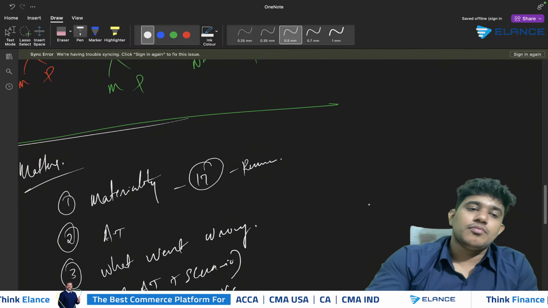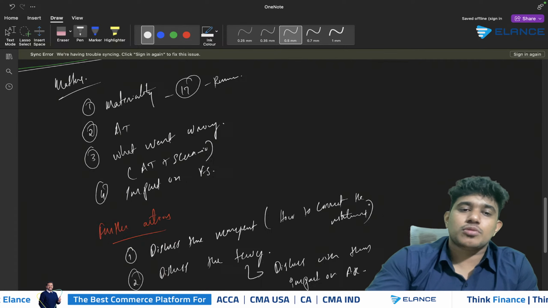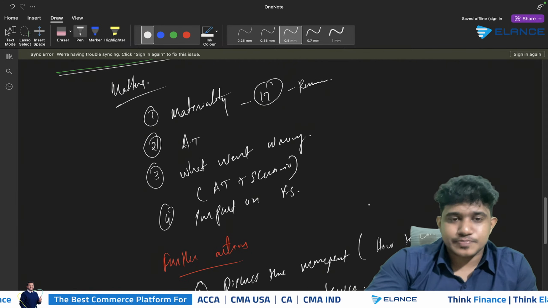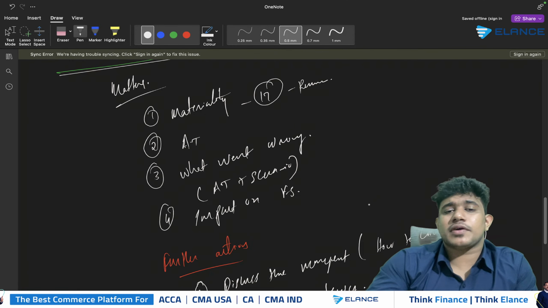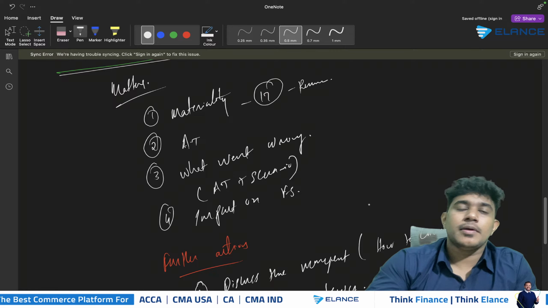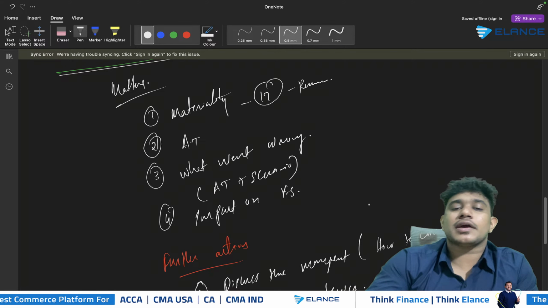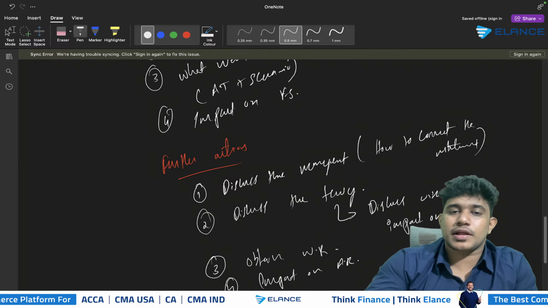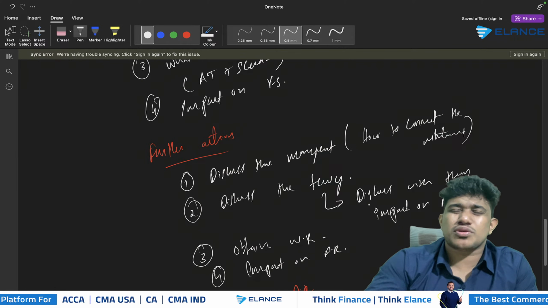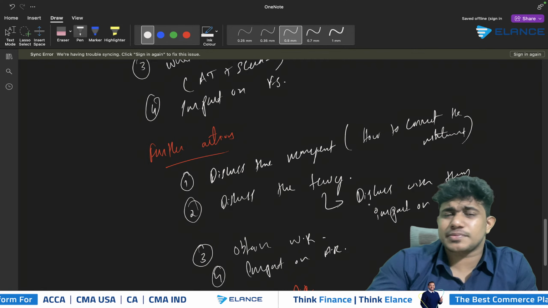So basically, whenever you write the matters part, you should be clearly specifying the materiality. You should specify the accounting treatment required. Whatever things that went wrong in the scenario should be actually provided. So make sure that you are giving answers specific to the scenario. You need to show the impact over the company's FS as well. So that should also be specific. You should not just mention that the company's financials will be misstated.